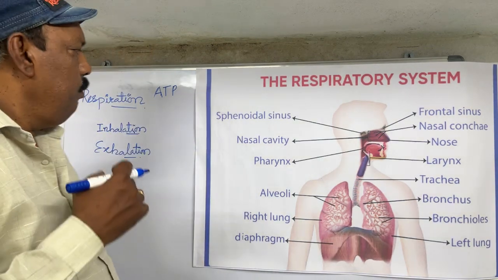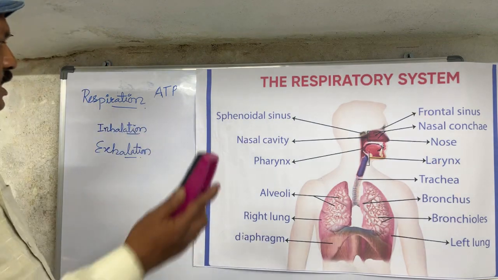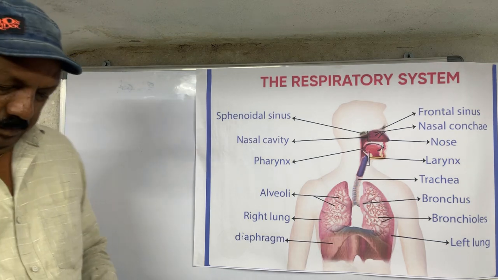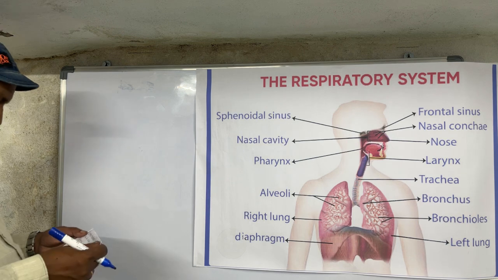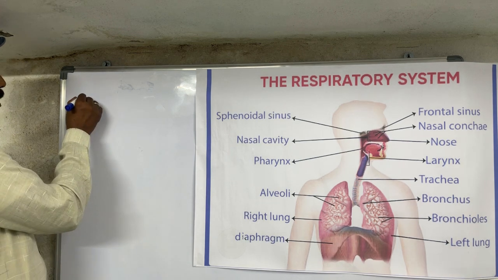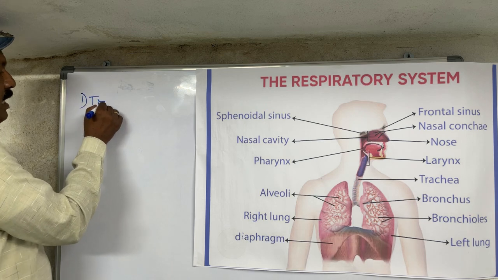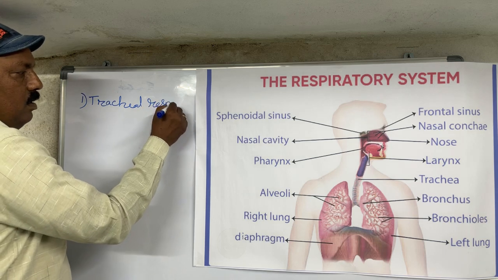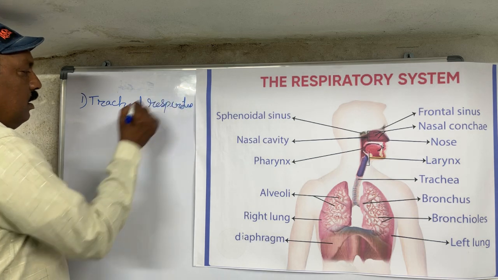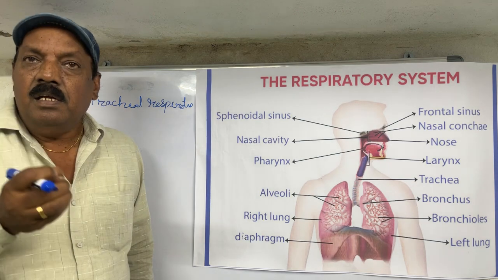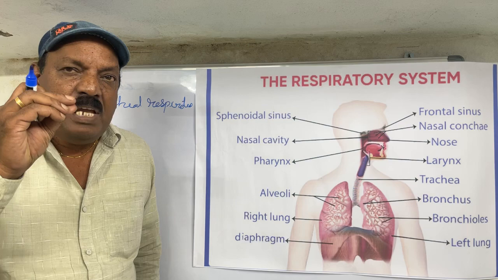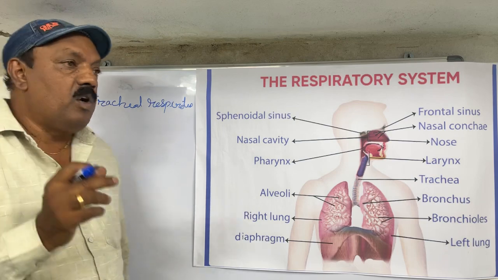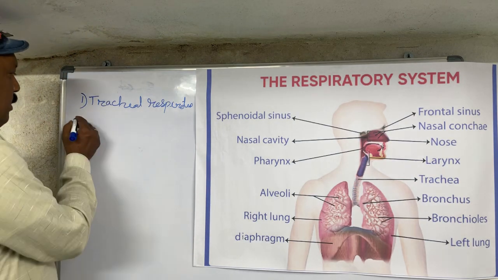And now, I am going to explain how many different types of respiration there are. First one is tracheal respiration. In tracheal respiration, respiration is taking place in an organism through tube-like structures. Respiration proceeding through tube-like structures we call tracheal respiration. That is the first one.